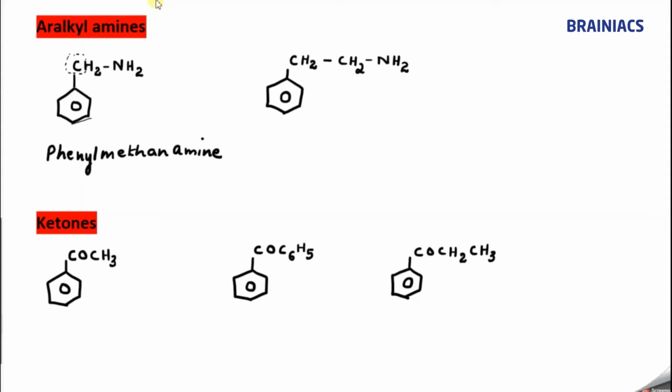Can you name it? So again, the functional group is attached to the carbon, so this is my parent carbon chain. Correct? Now 1, 2, I have given the numbering as well. So how can I say it? 2-phenyl, correct? 2-phenyl. The parent carbon has 2 carbon atoms, so we use the term eth. They are connected through a single bond, ethane.